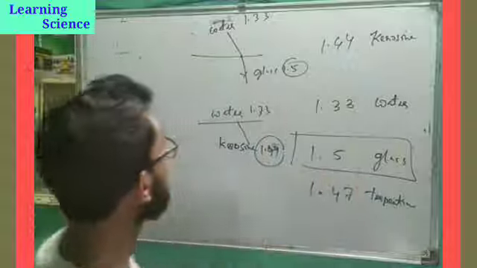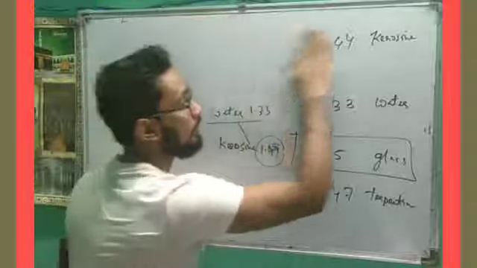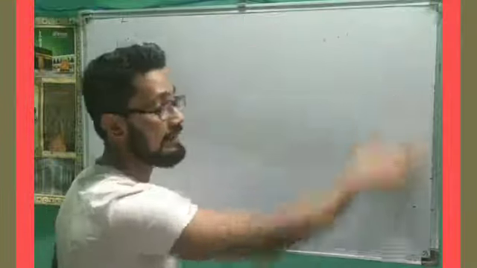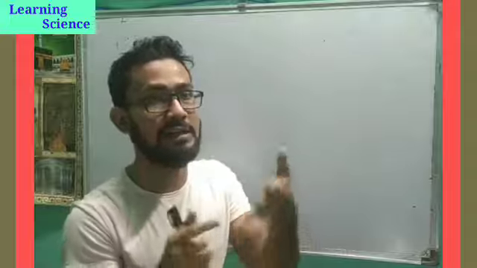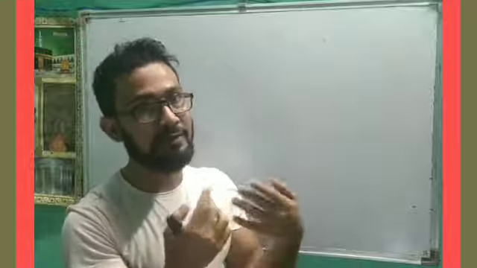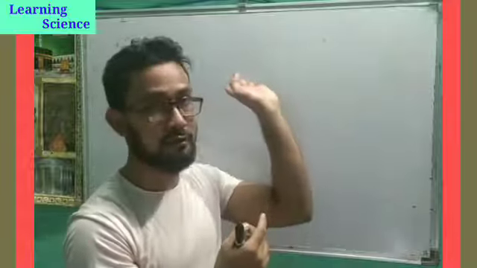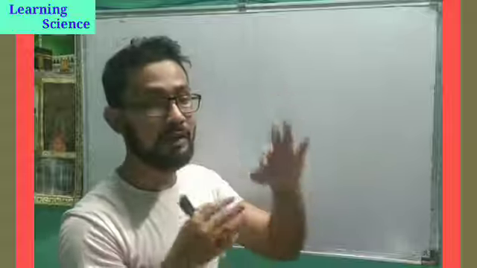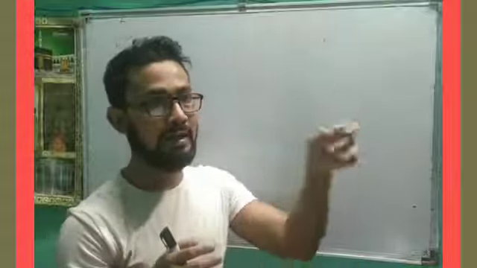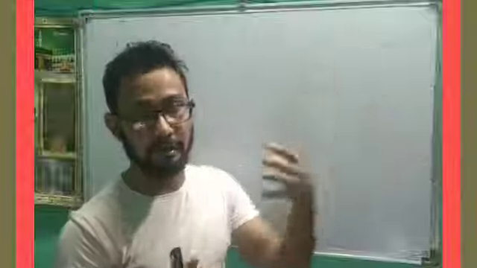So we have discussed about refractive index, absolute refractive index, relative refractive index. We have also discussed about the relation between the speed of light and refractive index. Then we have discussed about this concept of optically dense or optically rarer medium, and what happens when light travels from different refractive index medium.